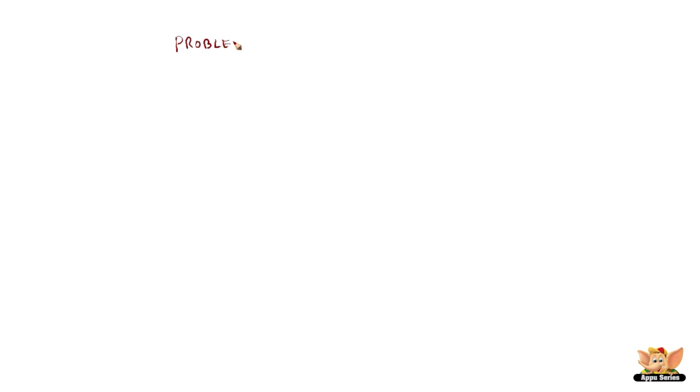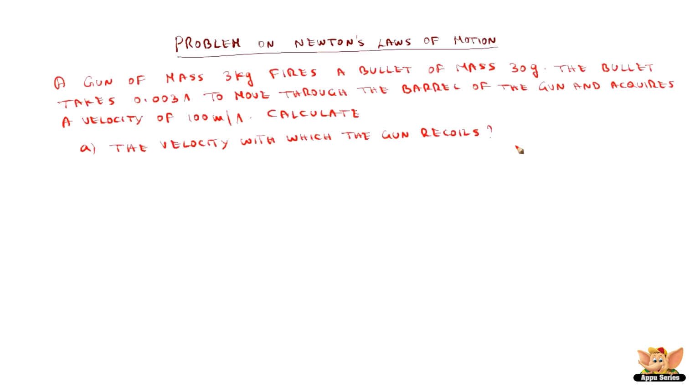Problem on Newton's laws of motion. A gun of mass 3 kg fires a bullet of mass 30 grams. The bullet takes 0.003 seconds to move through the barrel of the gun and acquires a velocity of 100 meters per second. Calculate A, the velocity with which the gun recoils.